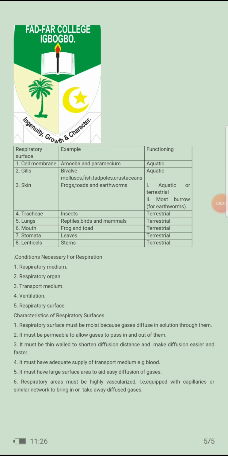Now, characteristics of respiratory surface. 1. Respiratory surfaces must be moist because gases diffuse in solution through them. 2. It must be permeable to allow gases to pass in and out of them. 3. It must be thin-walled to shorten diffusion distance and make diffusion easier and faster. 4. It must have adequate supply of transport medium, e.g. blood. 5. It must have large surface area to aid easy diffusion of gases. 6. Respiratory areas must be highly vascularized, that is, equipped with capillaries or similar network to bring in or take away diffused gases.